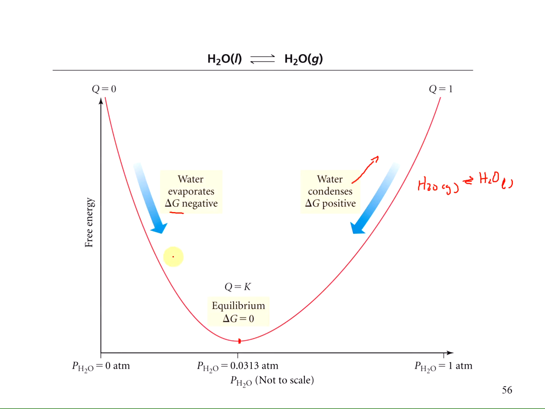As I keep going up, go past the equilibrium and keep going up the hill, the delta G is positive and the reaction is non-spontaneous. But it will eventually condense if I go back where it's a negative delta G going in this direction. And if I go past the equilibrium and go up this side, then it becomes positive and the reaction is no longer spontaneous as well. So the reaction wants to move towards wherever this minimum value is in free energy to reach that equilibrium.